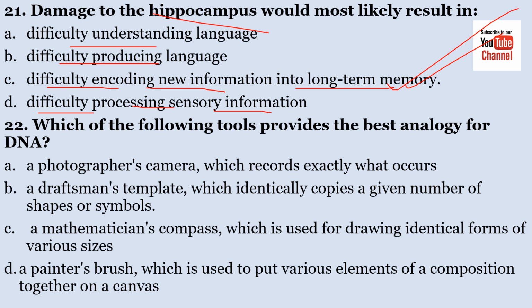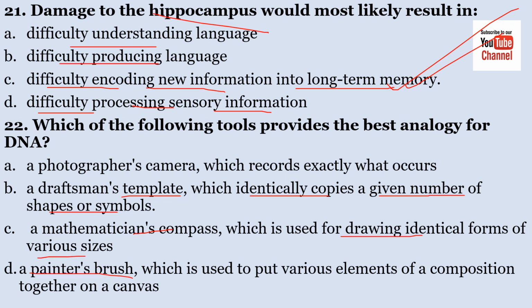A. A photographer's camera which records exactly what occurs. B. A draftsman's template which identically copies a given number of shapes or symbols. C. A mathematician's compass which is used for drawing identical forms of various sizes.